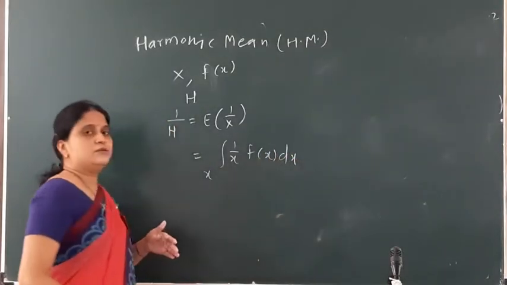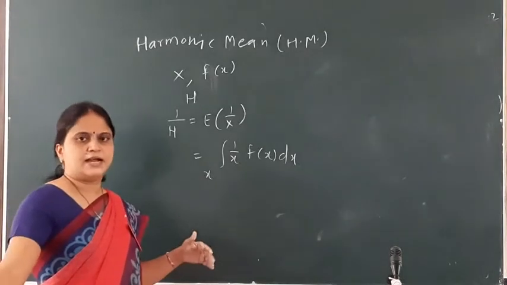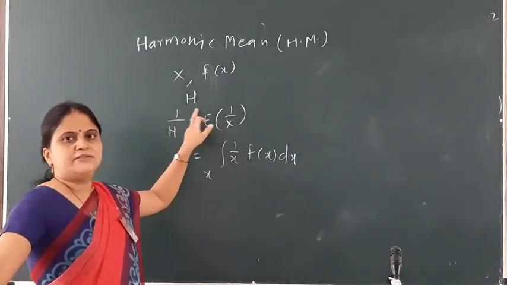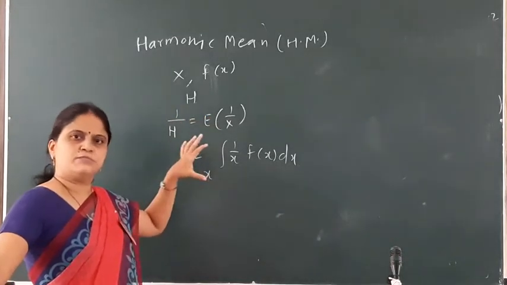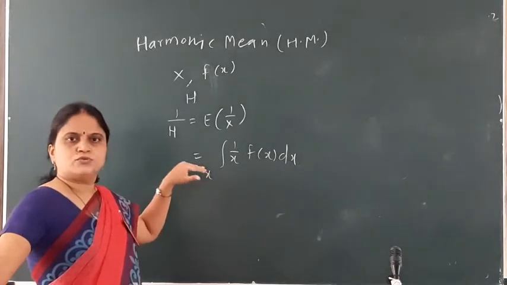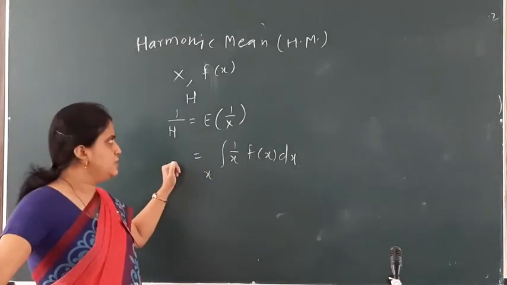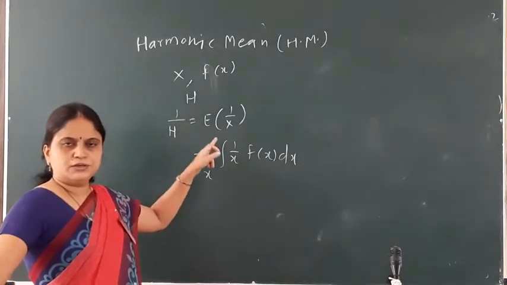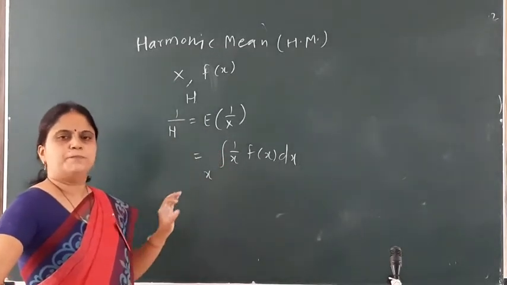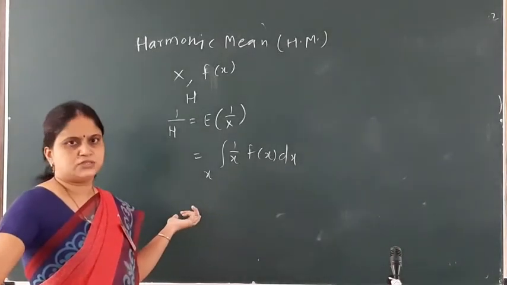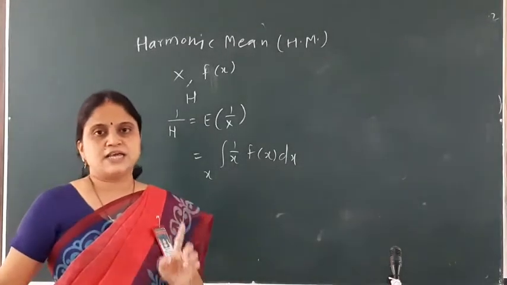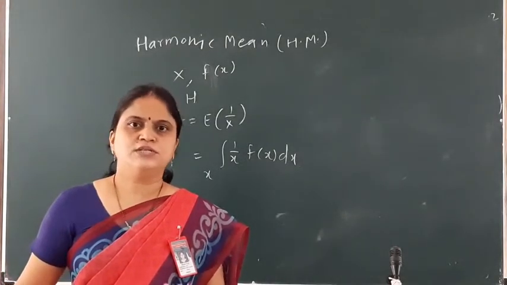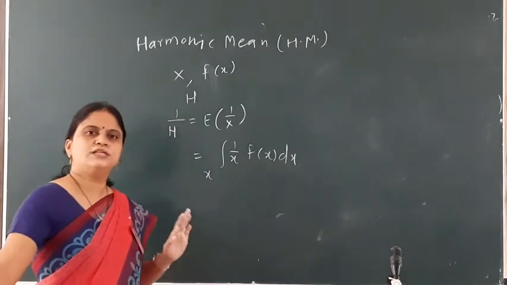But you may observe over here that first of all I say that h is HM, but I will define this as 1/h for my simplification purpose. Getting the concept? My h over here is 1 upon expectation of 1/x, but for simplification purpose, I will write this definition in this manner. Over here, x takes only positive values, that is most important. For positive values only this HM exists.